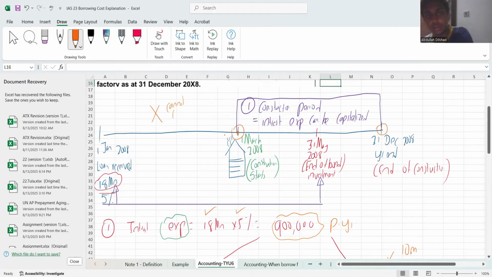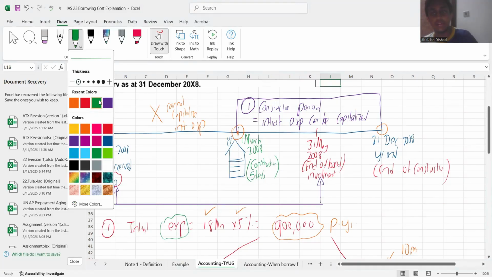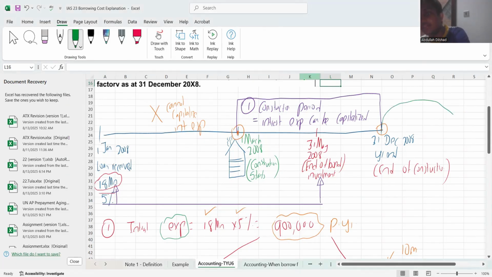You cannot capitalize interest expense. And anything after 31st December 2008, that as well. Any period after here, you cannot capitalize.